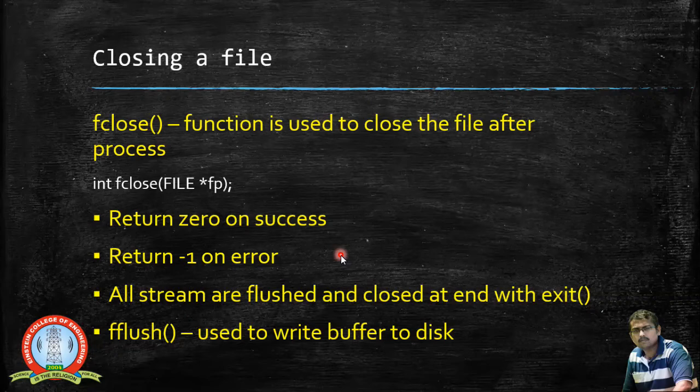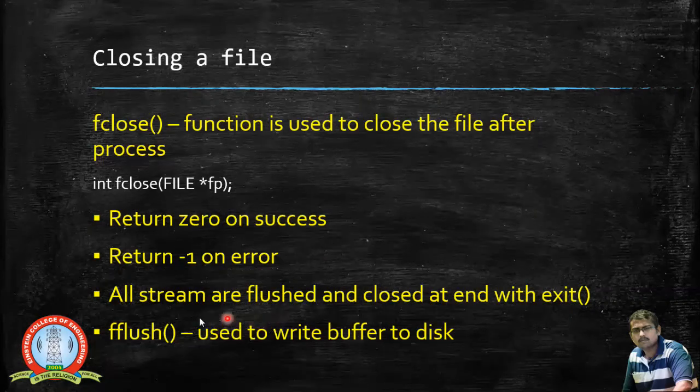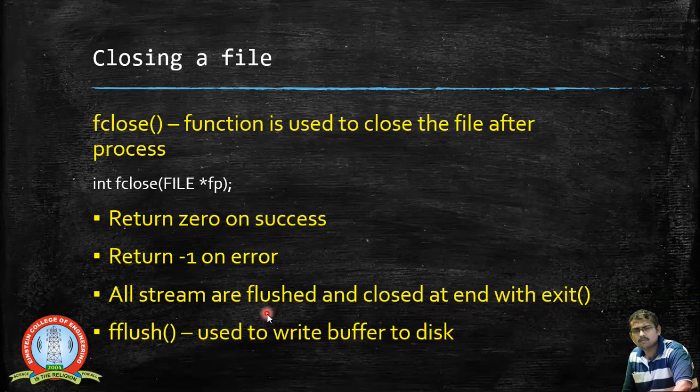So this function fclose returns a 0 if it is closing properly, and if it is not closing properly, maybe due to some IO error or something that happens inside the file, it may return a -1 value on an error. And once you are performing the exit operation, once you are ending, closing the file by using this fclose, the streams are flushed. Streams are flushed in the sense that the contents which are inside the buffer are put into the disk, and the exit operation will happen after that.